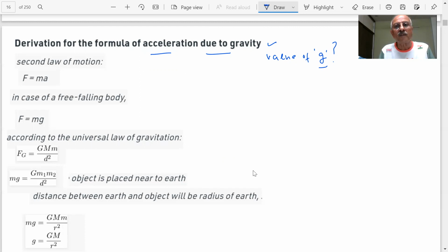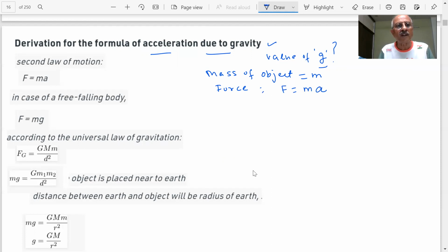You already know, as I said, that if m is the mass of an object, then there is an acceleration when a force acts on a body. Supposing you have a mass of object m, students, then you know the force, if a force F is applied on the body, is equal to mass into acceleration.